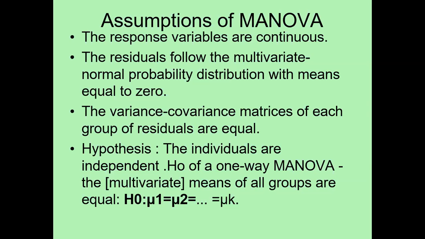The null hypothesis of one-way multivariate MANOVA is that the means of all groups are equal: mu1 equal to mu2 equal to mu3. There are many dependent variables, and their means are equal in each of the groups. For each of the parameters, they are similar or different. So this is what we test.